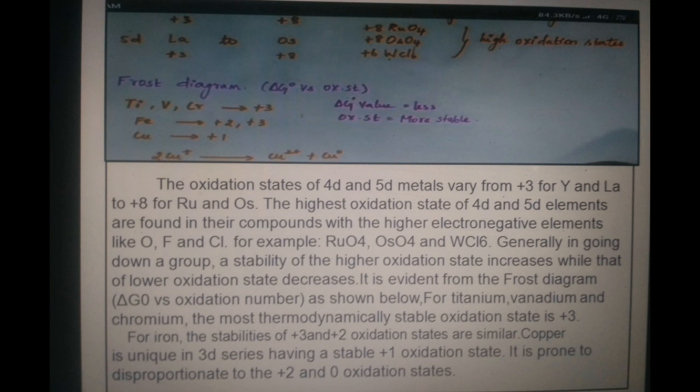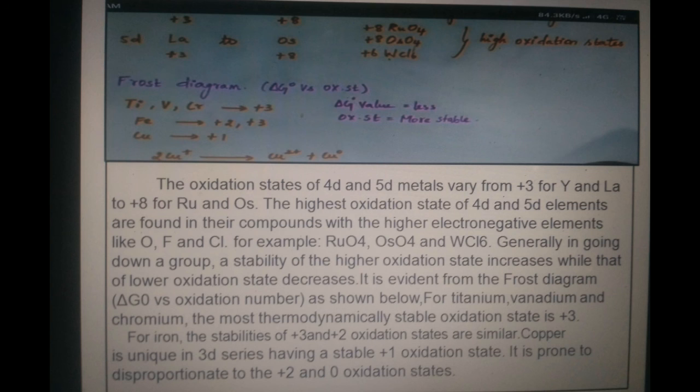The oxidation states of 4d and 5d metals vary from +3 for yttrium and lanthanum to +8 for ruthenium and osmium. The highest oxidation states of 4d and 5d elements are found in their compounds with the higher electronegativity elements like oxygen, fluorine and chlorine. For example, ruthenium tetroxide, osmium oxide, tungsten chloride.